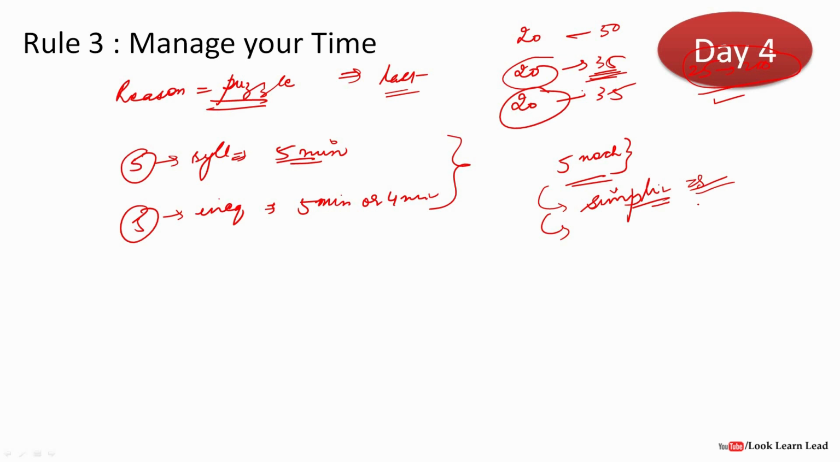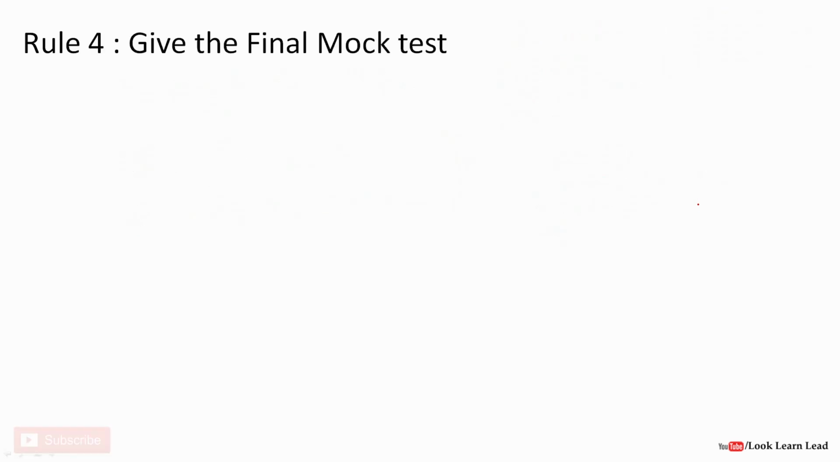So till day 4, you would know what your weaknesses are, what your strengths are, which sections of the questions you can attempt more easily, and which questions of the section are taking more time for you to attempt. So till day 4 you should know everything. And the last rule is give the final mock test. When you give the final mock test, you are aware of the weaknesses, you are aware of the strengths, you are aware of your very weak sections, and you are aware of which questions you can solve faster, and which questions take time for you to solve.